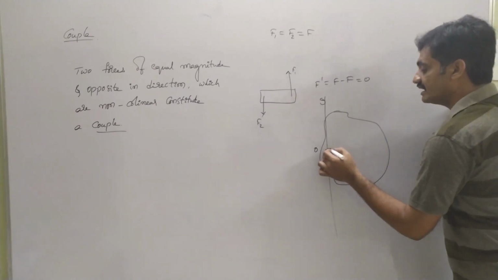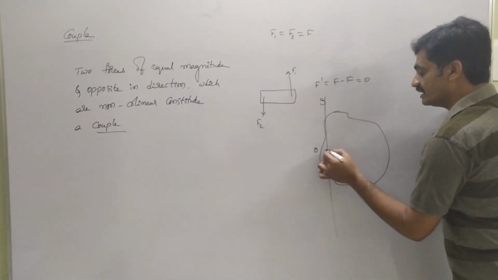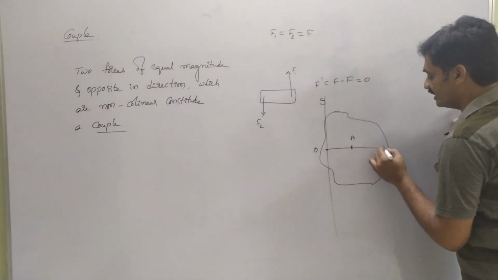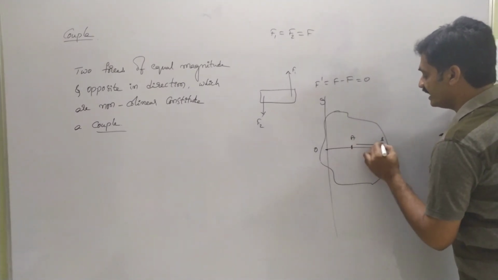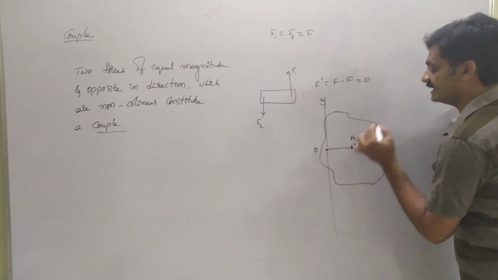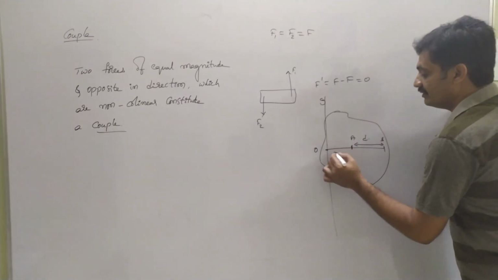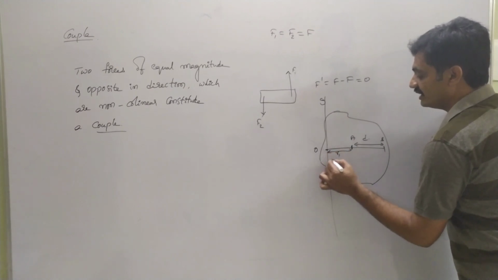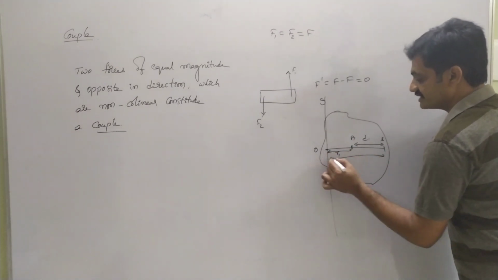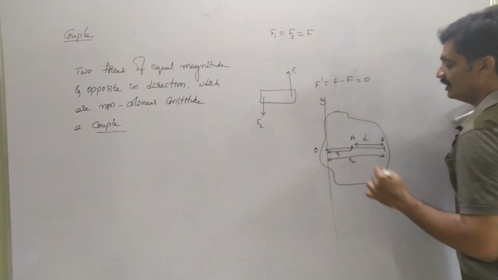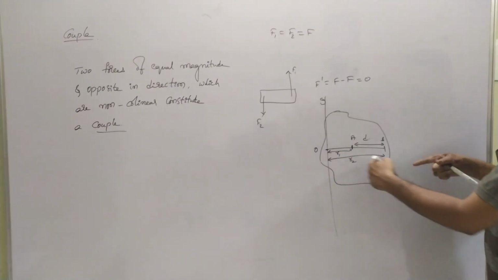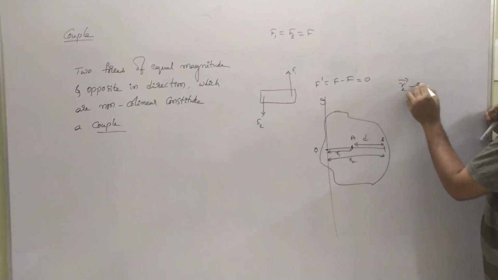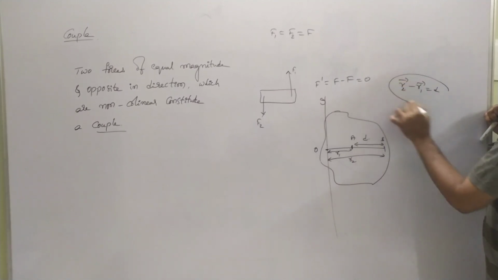For this I am going to consider two points along this line, A and B, where the distance between A and B is d. From the origin, point A is at a distance of r1 and point B is at a distance of r2. In vector form, we can represent that r2 bar minus r1 bar is equal to d.